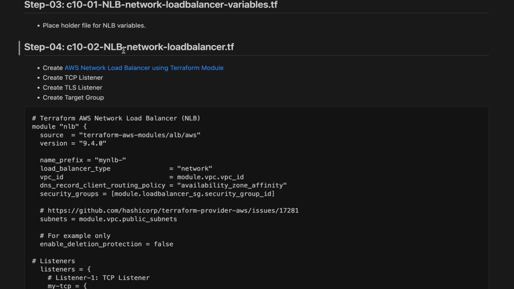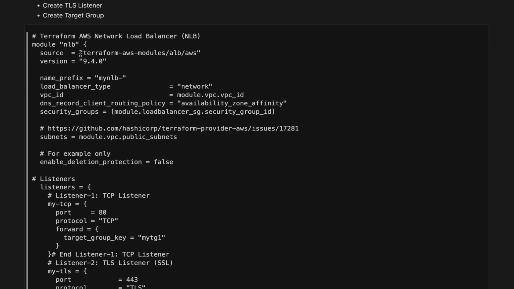Then this is our main file, network load balancer network, where we'll create the network TCP listener, create the TLS listener and the target group. So this is a network load balancer, Terraform AWS module, ALB AWS. This is our source and the version. Load balancer type is network. So this is the second type of network load balancer.